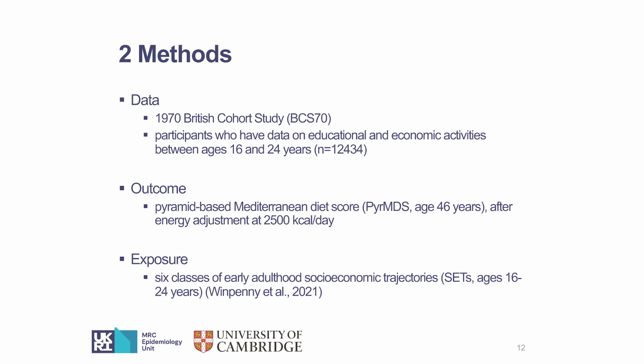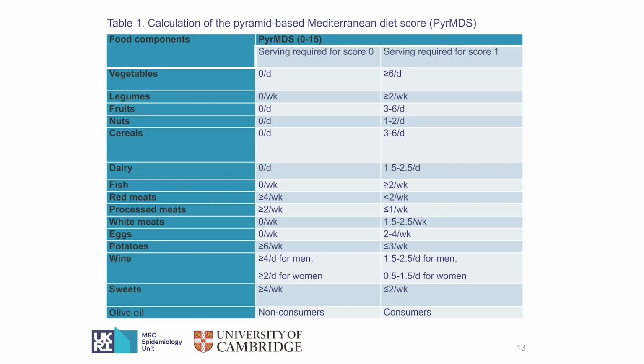I'll introduce this measure later. Our exposure is a trajectory-based measure of SEP in early adulthood, which has been published in our 2021 study. It has come to 6 classes of early adulthood SEP from age 16 to 24 years, and I'll introduce this measure in detail as well in the following slides.